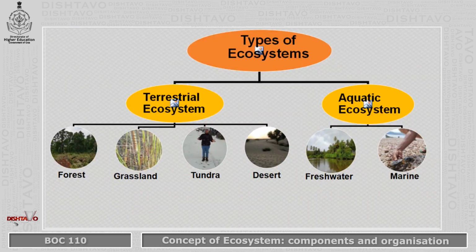And on the aquatic ecosystem side, we have two major categories, that is freshwater ecosystem and marine ecosystem. These ecosystems we will be learning in the further modules as we go through this course. So in this particular module, we will not go into the details. We just note down that these are the types of ecosystem, the ecological studies that we need to do in this particular course in plant ecology and phytogeography.